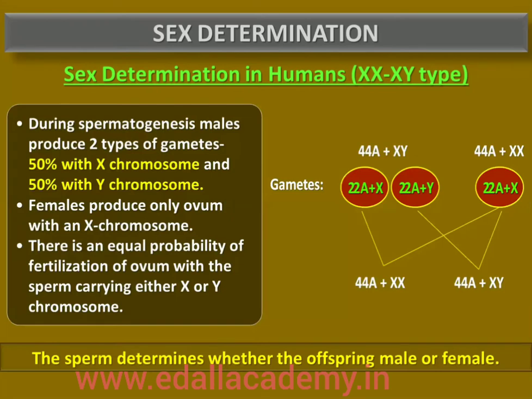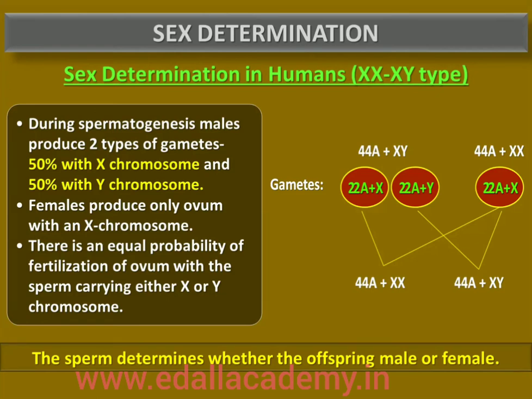During spermatogenesis among males, two types of gametes are produced. 50% of total sperm produced carry the X chromosome, and the rest 50% carry the Y chromosome besides the autosomes. Females, however, produce only one type of ovum with the X chromosome. There is an equal probability of fertilization of the ovum with the sperm carrying either X or Y chromosome.